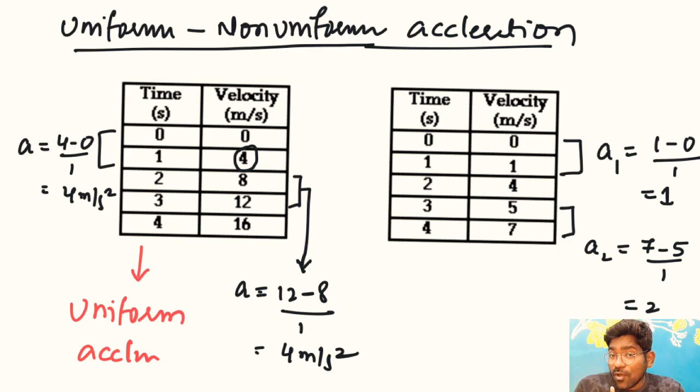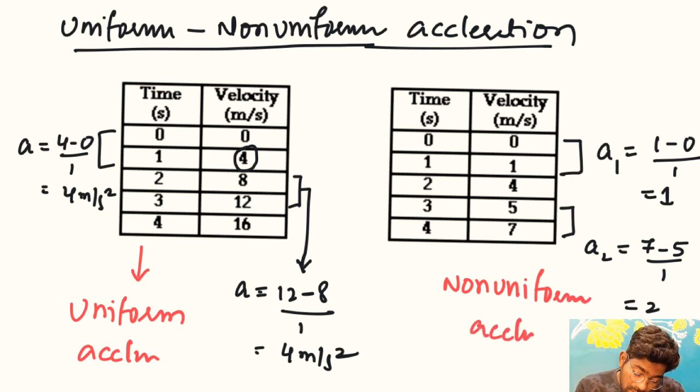Uniform motion is very different from uniform acceleration. Uniform motion means constant velocity, and acceleration is 0. These points are very, very important. Watch my video on uniform motion, you will understand. And this is non-uniform acceleration.